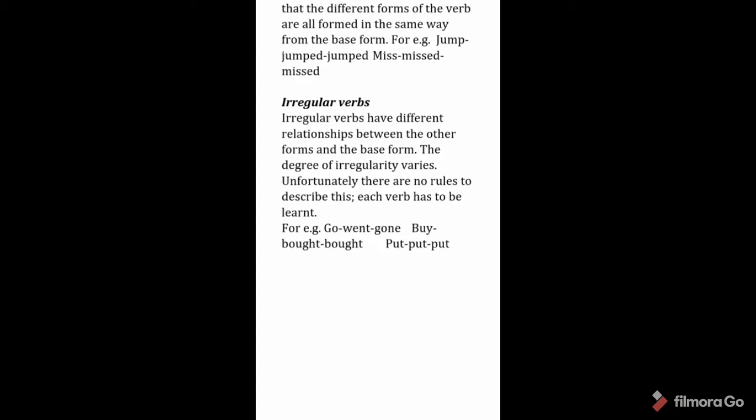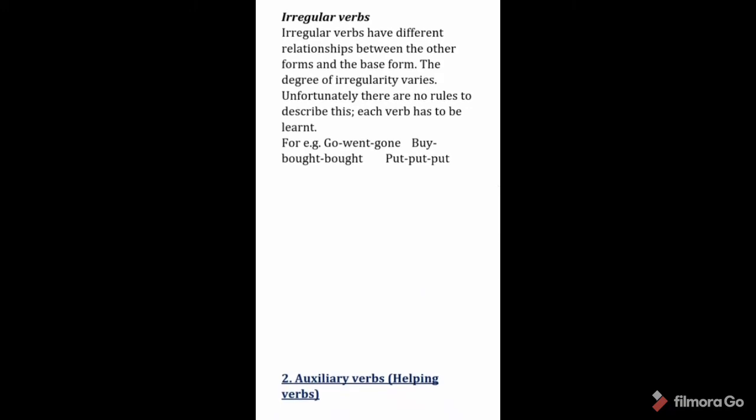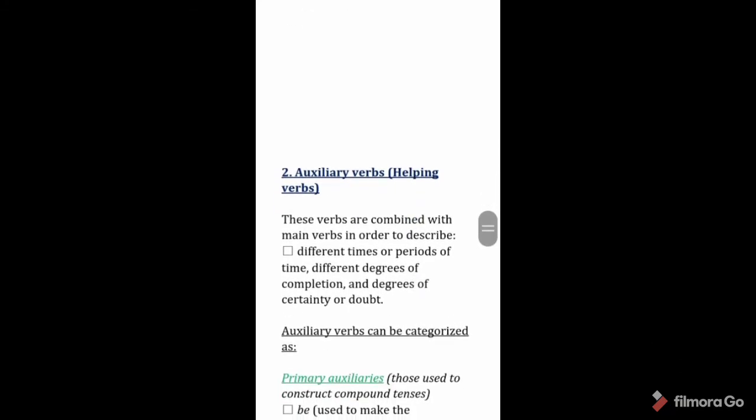Irregular verbs have different relationships between the other forms and the base form. The degree of irregularity varies. Unfortunately, there are no rules to describe this. Each verb has to be learned. For example, go is the main verb and its first form. For making the second form of go, we do not use ed. It is made as went and the third form gone. Buy, the second form is bought and the third form bought. Put, first form put, second form put, and the third form is also put.